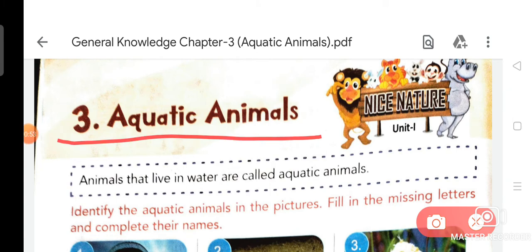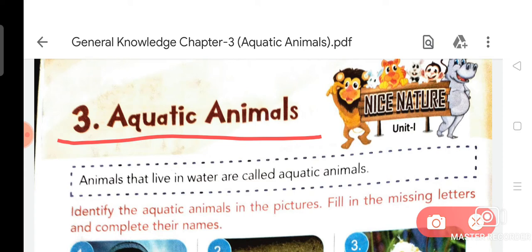Do you know what an aquatic animal is? Animals that live in water are called aquatic animals. Many insects such as mosquitoes, mayflies, dragonflies and caddisflies have aquatic larvae. Aquatic animals are those animals that live underwater.